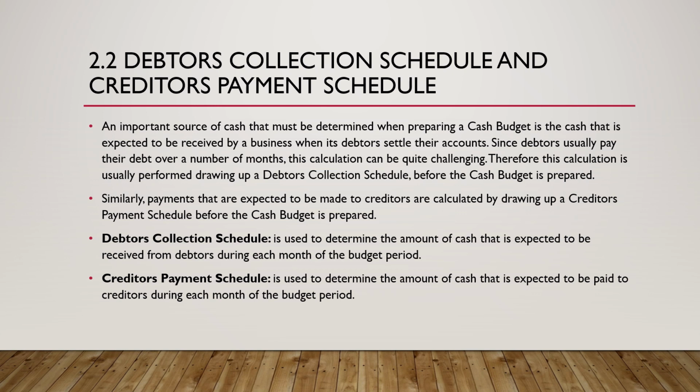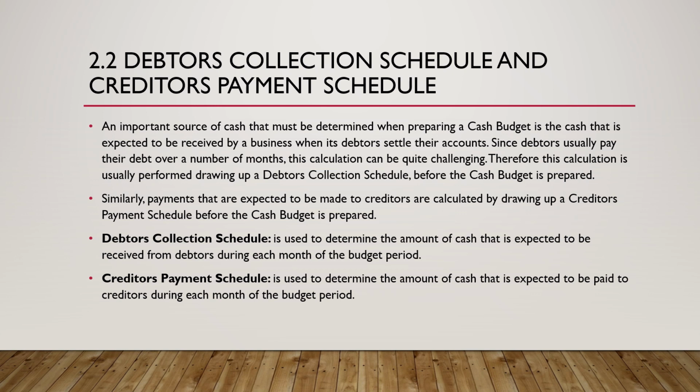Since debtors usually pay their debts over a number of months, this calculation can be quite challenging. Therefore, this calculation is usually performed by drawing up a debtors collection schedule before the cash budget is prepared. So we need to make sure that the debtors collection schedule is drawn up way before. Similarly, payments that are expected to be made to creditors are calculated by drawing up a creditors payment schedule before the cash budget is prepared.